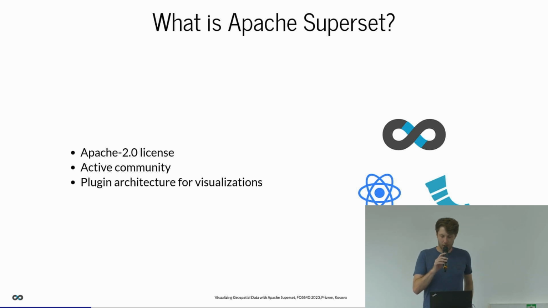The backend of Apache Superset is written in Python. It's a Flask backend, so quite a lightweight web framework written in Python. And in the front end, it uses React. This is something we also use quite intensively in our company, so this was a very good fit for us.